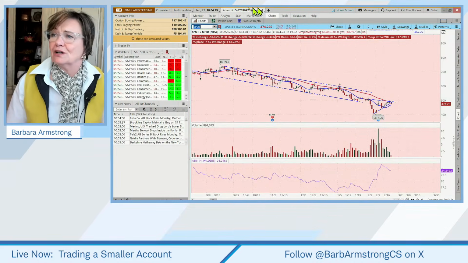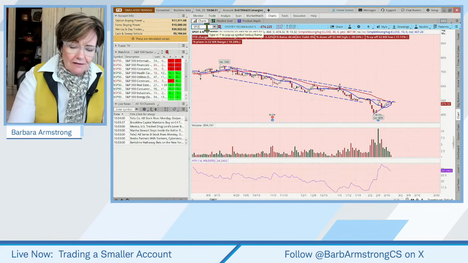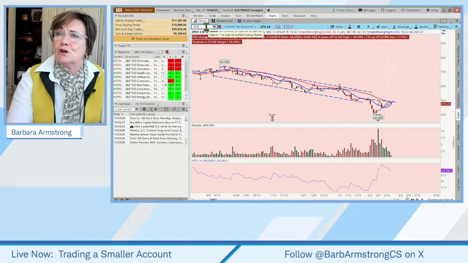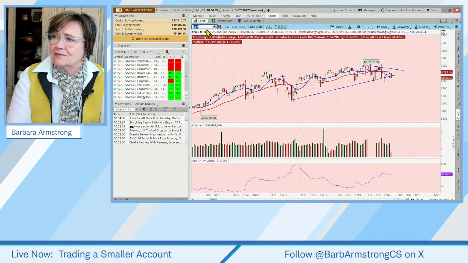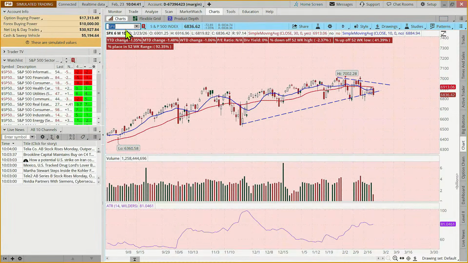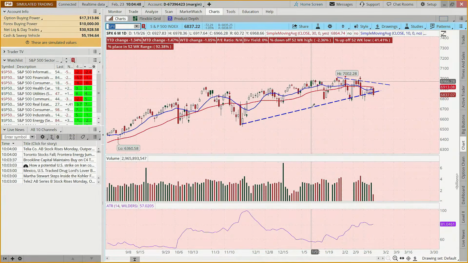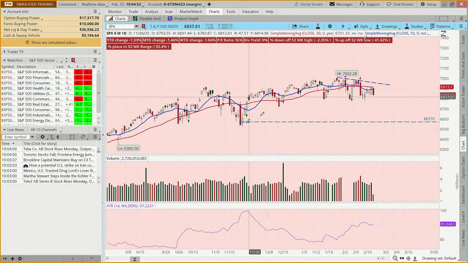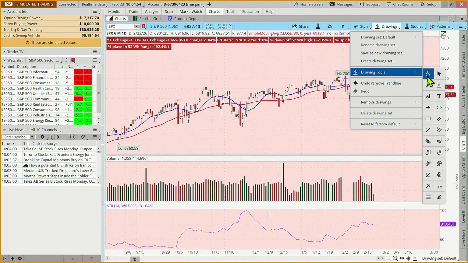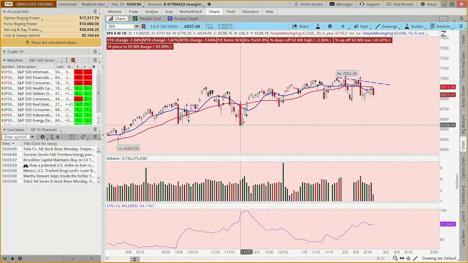So let's get out and have a look at the market. Here's the super quick overview. The S&P 500, as of today, is below the 10 and below the 30, but it's still basically holding this diagonal support level.